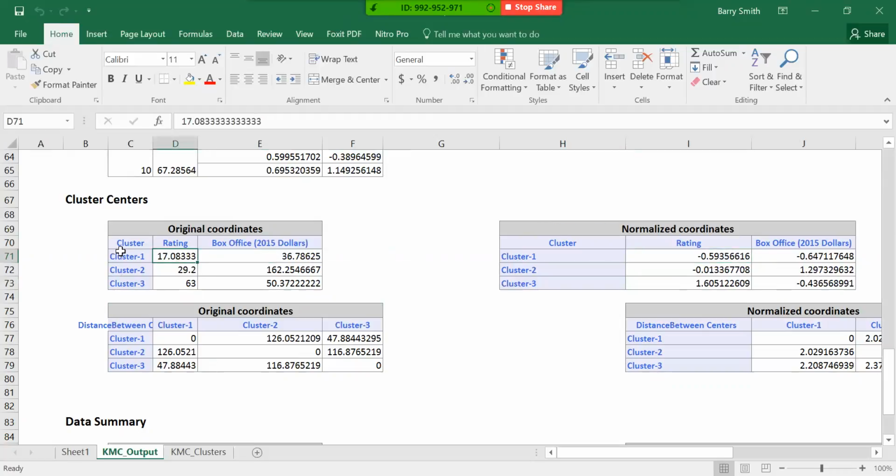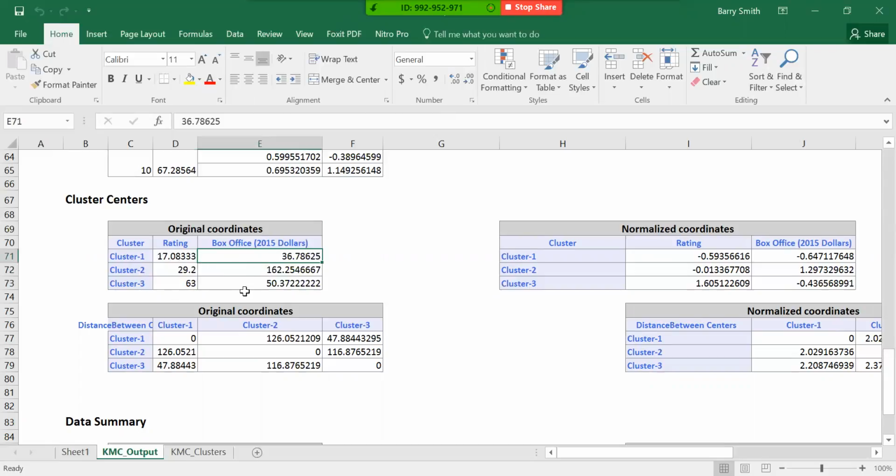So this one shows us cluster 1 has the lowest ratings, okay? And it also brings in the lowest box office revenue, okay? Now, cluster 2, that's kind of the mid ratings, but notice it brings in the most box office revenue. So it has the highest revenue, the mid cluster. And then the highest rating cluster gives kind of the mid cluster dollars. It doesn't give us anywhere near cluster 2, and it's a little bit higher than cluster 1.